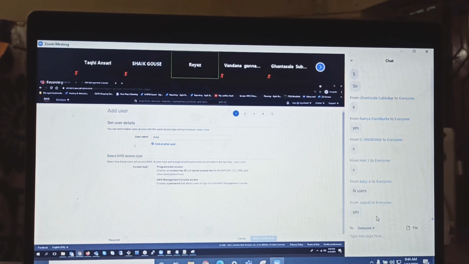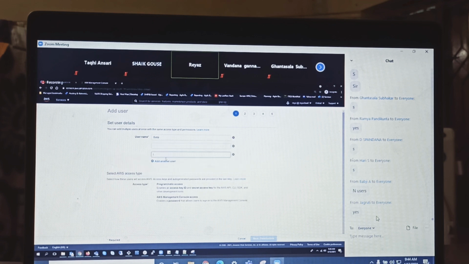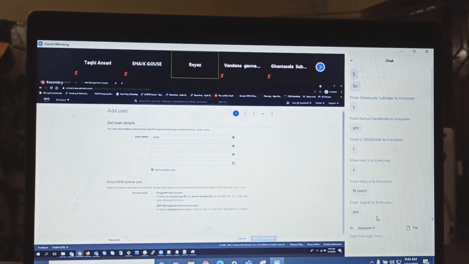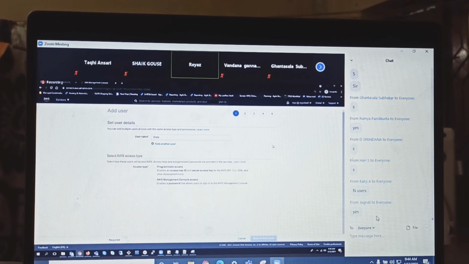But keep this in mind, whatever the permissions, let's say for example, you have HR people. All HR people should have the same permissions. Create all HR people at the same time, because all permissions will be the same. Otherwise, if you need different users with different permissions, then you need to go and create separate IAM usernames and passwords. Okay, I created a PUBG here.